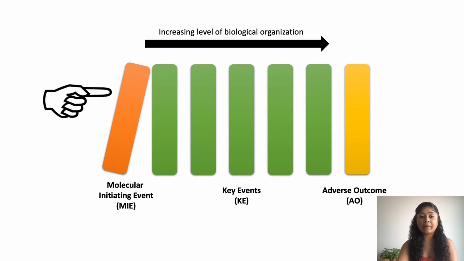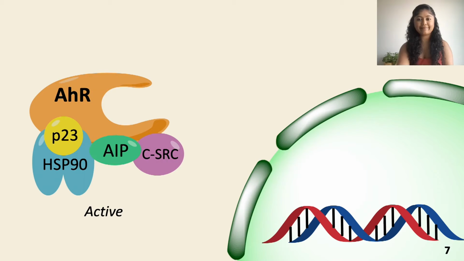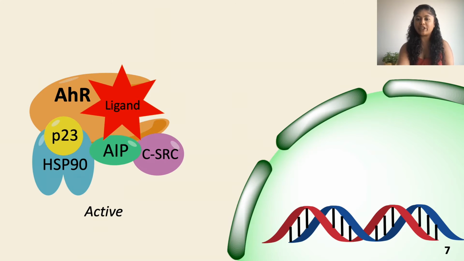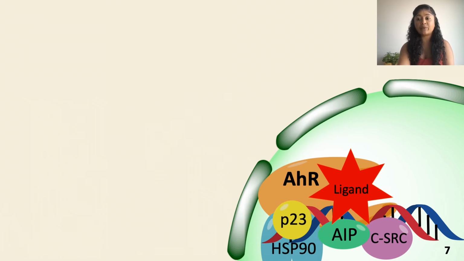An MIE that is repeatedly found in the AOP framework is the activation of the Aryl Hydrocarbon Receptor, or the AHR. The Aryl Hydrocarbon Receptor is a transcription factor which is found in the cytoplasm as a complex. It responds to many changes in the body, including circadian rhythm, oxygen tension, and redox potential. Ligands of the AHR are found naturally through the diet, by free radical formation, and through enzymatic activities. Chemical pollutants, such as dioxins, PCBs, and PAHs, may act as ligands as well, where binding can result in adverse outcomes.